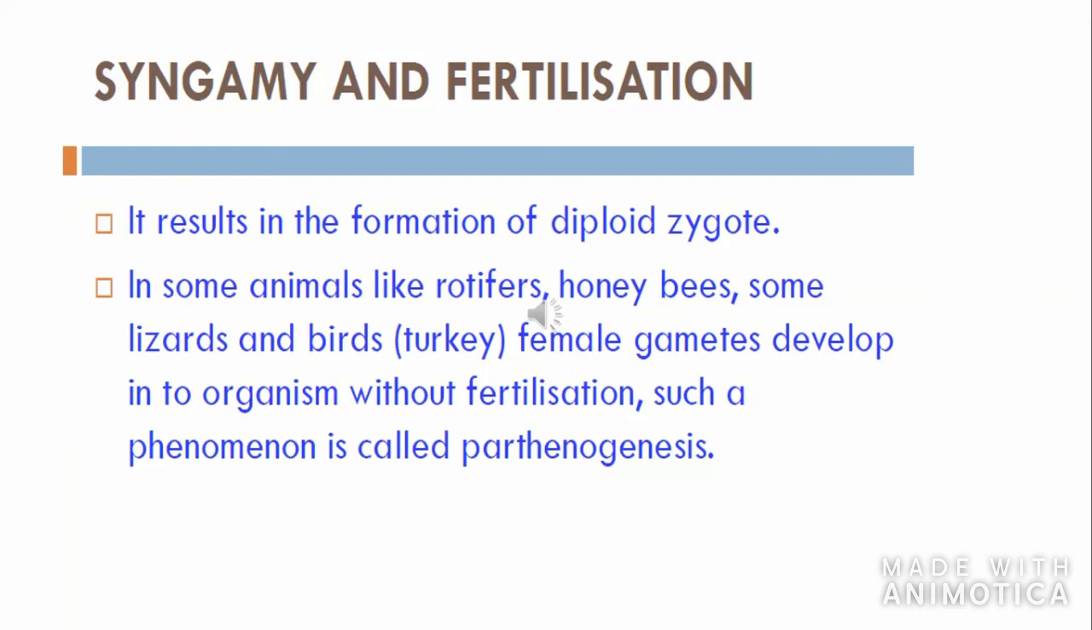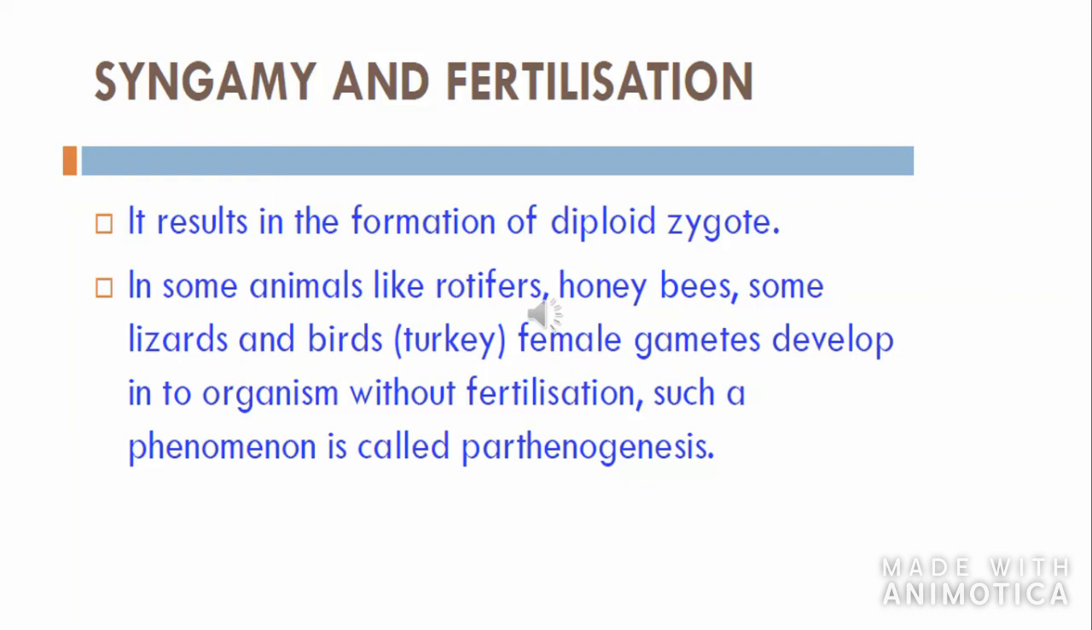Now in your textbook, another term is also mentioned, parthenogenesis. In some organisms like honeybees, and in some birds like turkey, the female gametes develop into a new organism without the process of fertilization. Normally, the female gamete has to fuse with the male gamete to form the zygote. That zygote will turn into an embryo, a new organism. Here, the female gamete will not fuse with the male gamete. It will directly develop into a new organism. This process is said to be parthenogenesis.